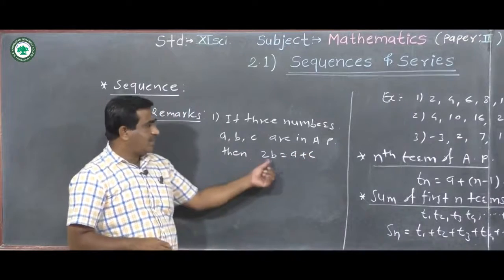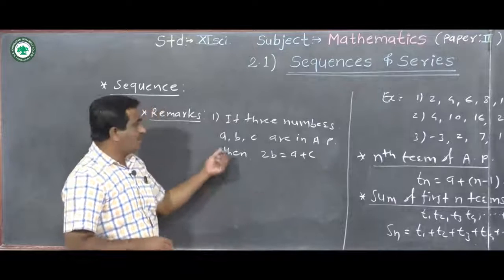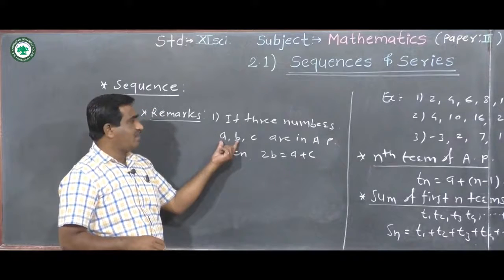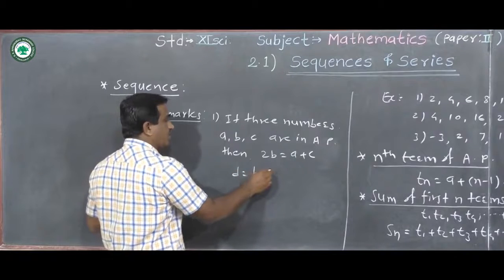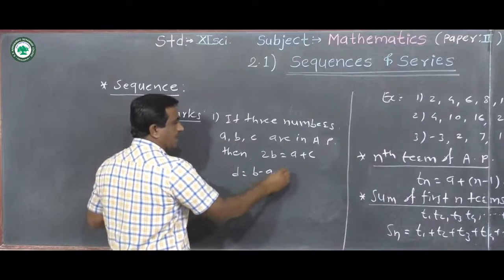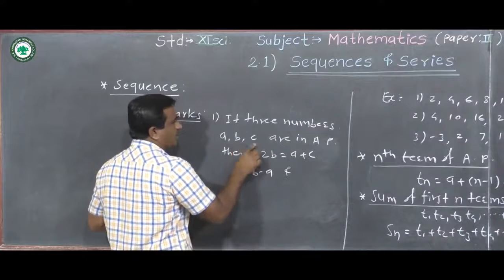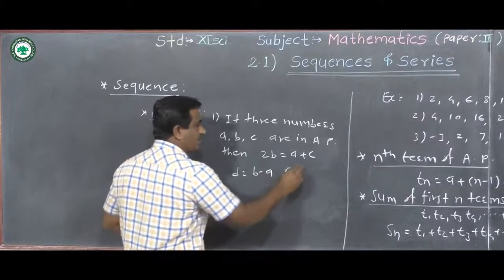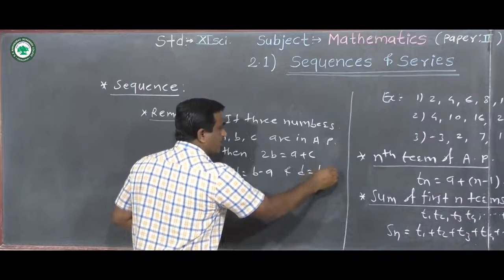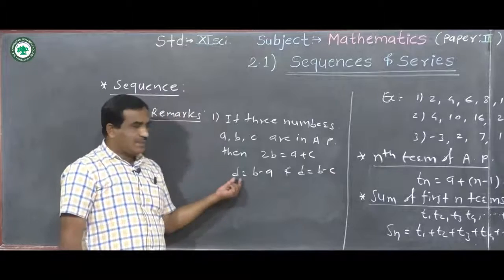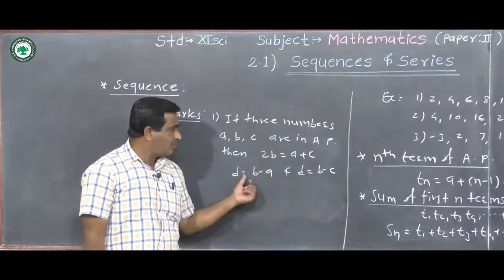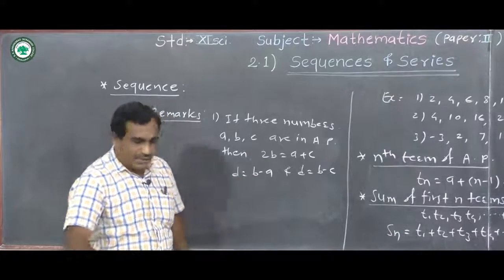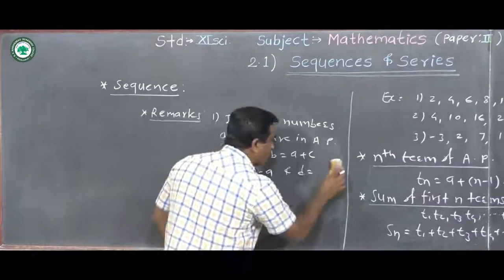How to get this result, 2b equal to a plus c? Now we can write the common difference between these two terms: d is equal to b minus a, and also we can use these two consecutive terms for the common difference: d is equal to c minus b.